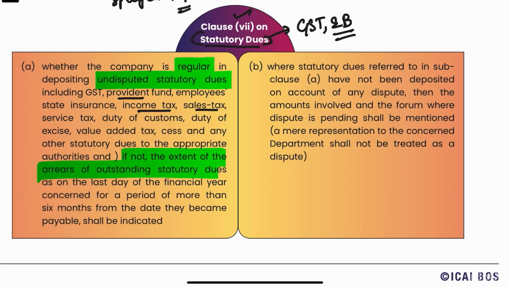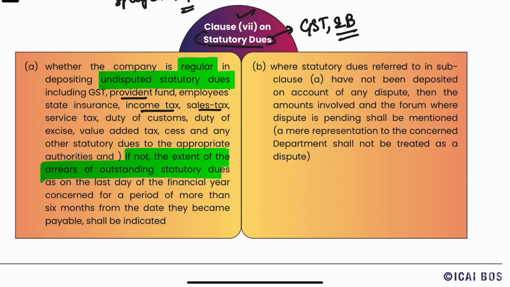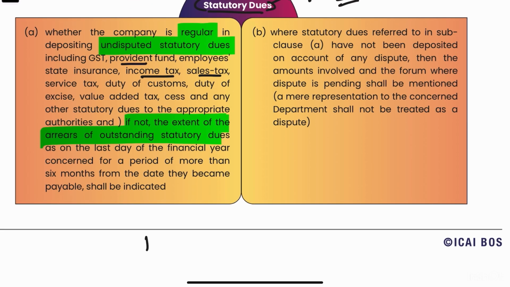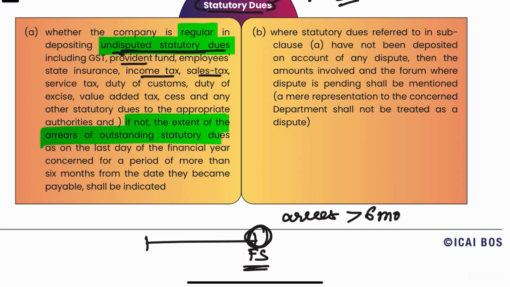So here it is particularly mentioned that on the last date of the financial statement, on this particular date, if the arrears of the undisputed statutory dues are of more than 6 months, if they are pending for more than 6 months on the last day of the financial statements, then it needs to be reported.